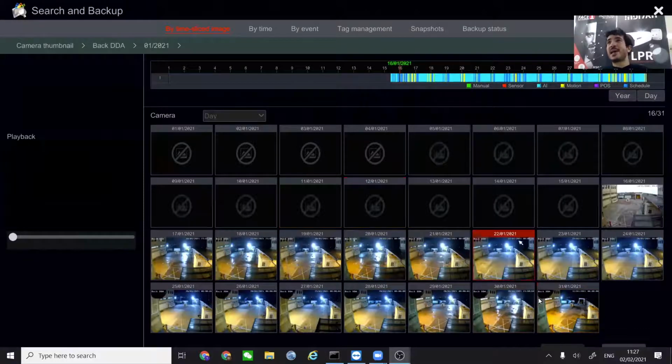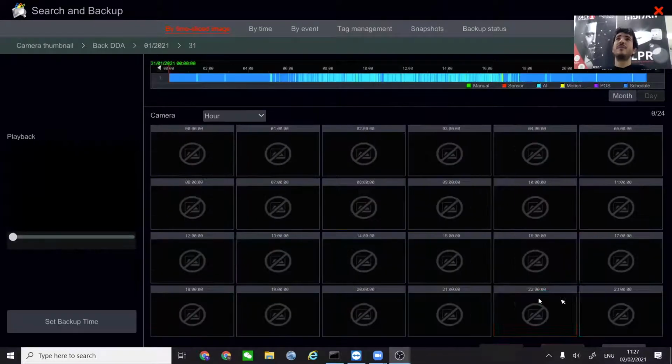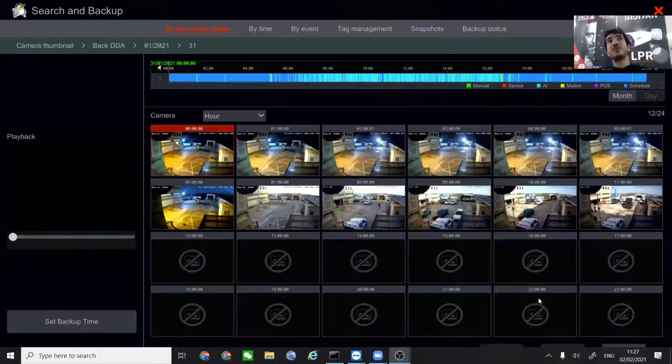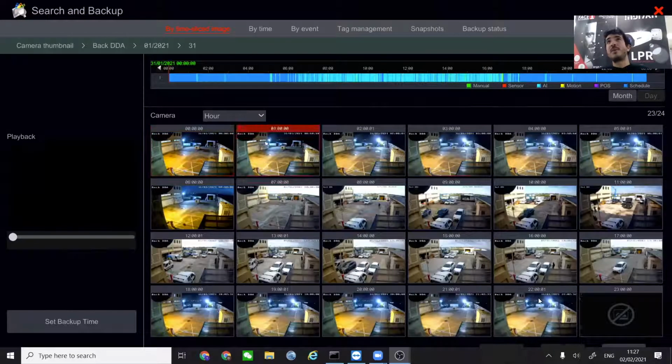So I just access the camera, and right now we can see different snapshots. Each snapshot represents a different day, the 31st of January, the 30th of January. Of course, we took January as an example. Double click on January, and we get other snapshots from round hours, from every hour of the day.